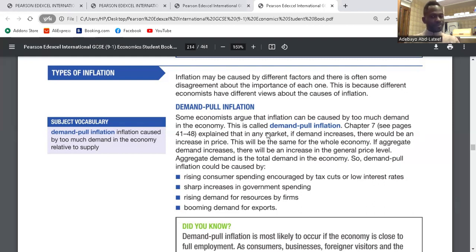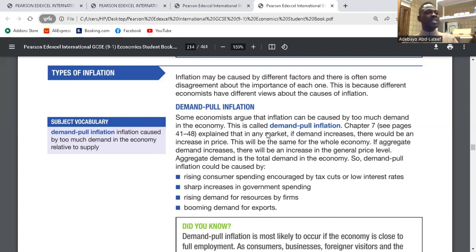Low interest rates represent cheap borrowing. As a result, money supply would increase within the economy because people can borrow more. Because money supply is increasing within the economy, demand for goods and services would rise.